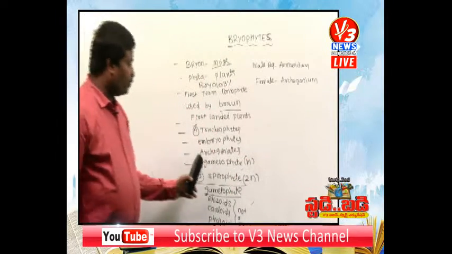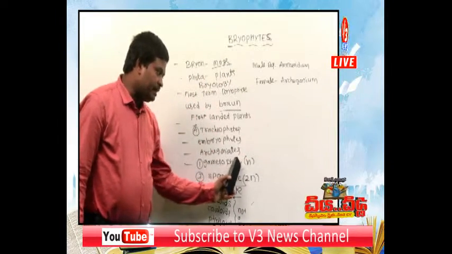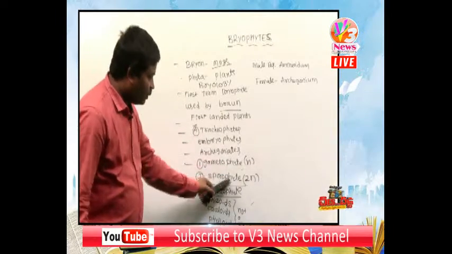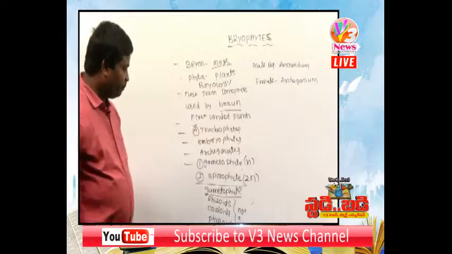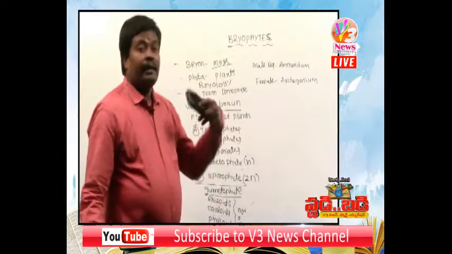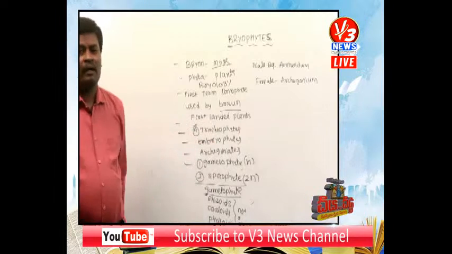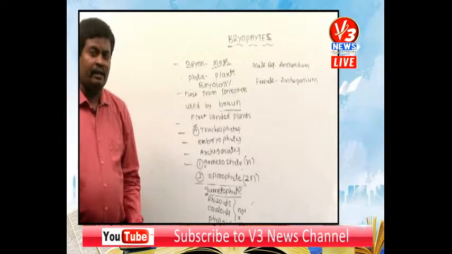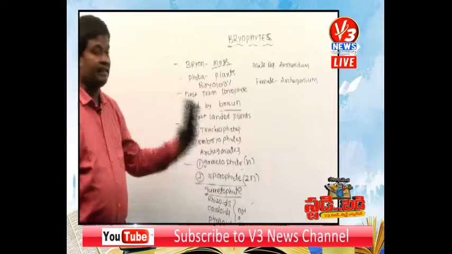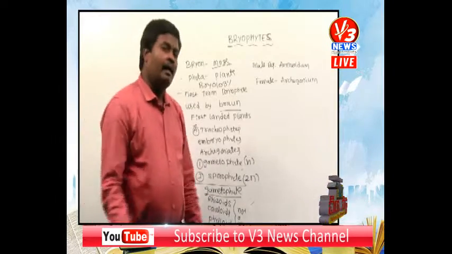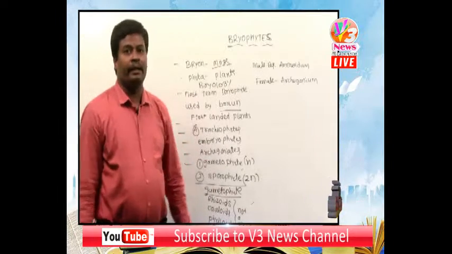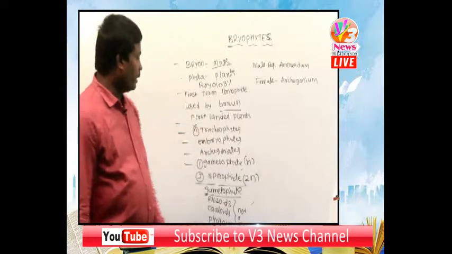In bryophyta, the dominating stage is the gametophyte, followed by the sporophyte. But in pteridophyta, the next group of plants, the dominating stage is the sporophyte, followed by the gametophyte. In any group of plants, the gametophyte is always haploid and the sporophyte is diploid.